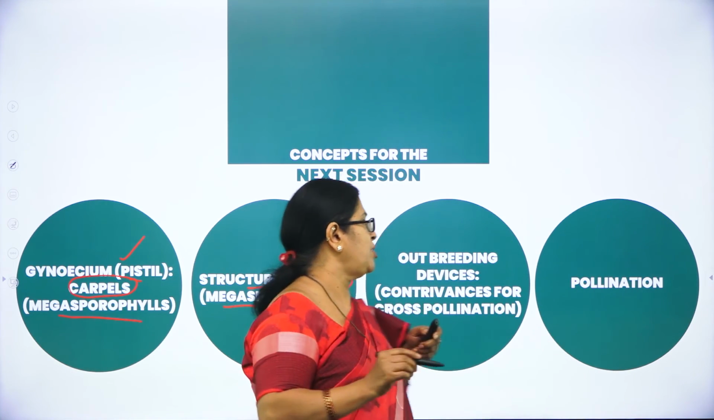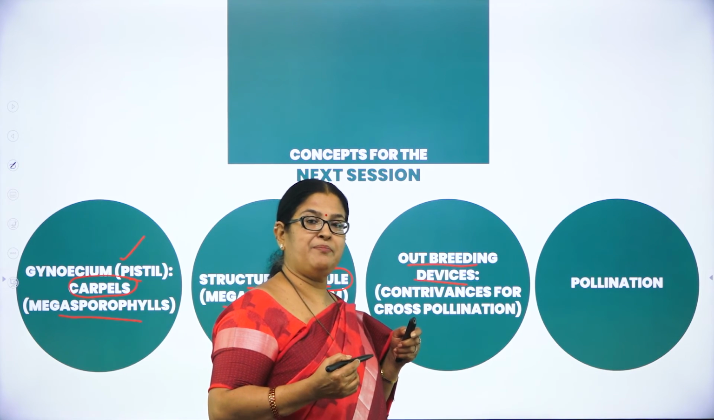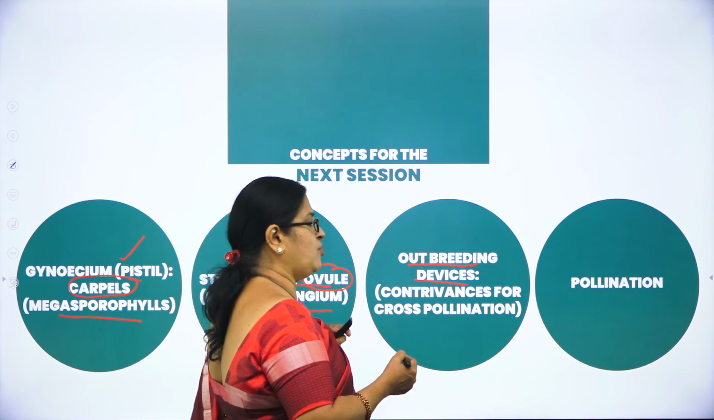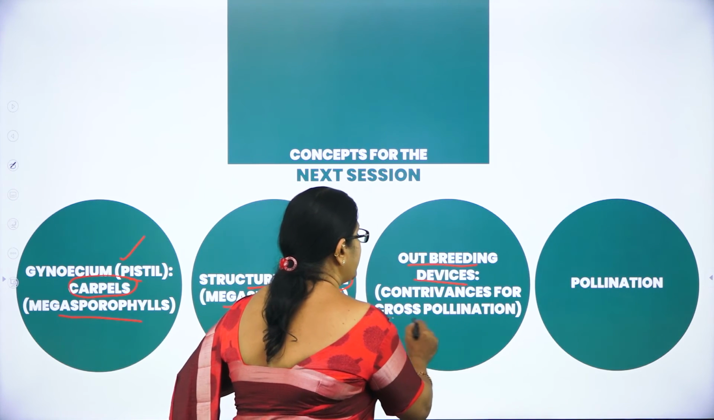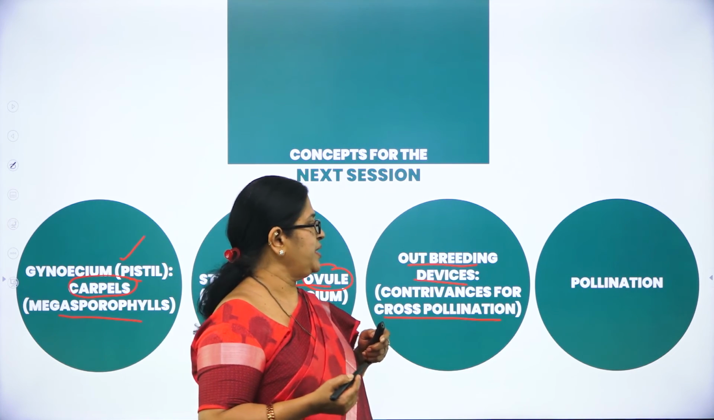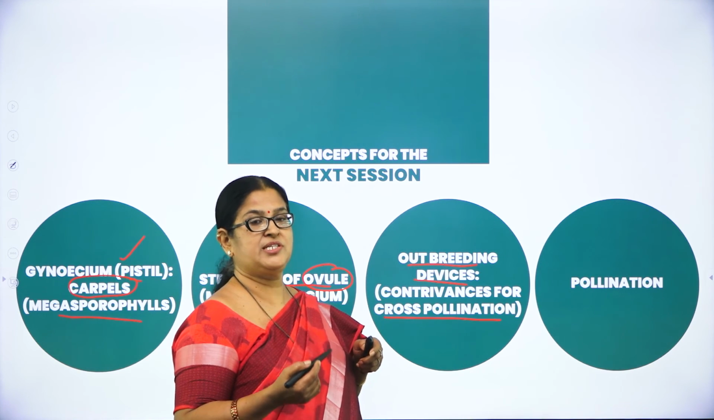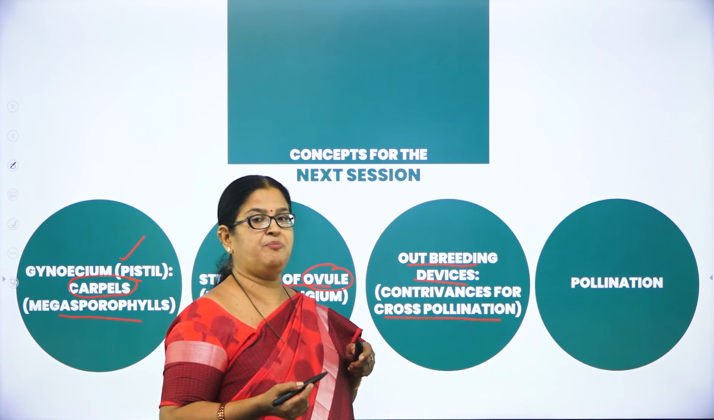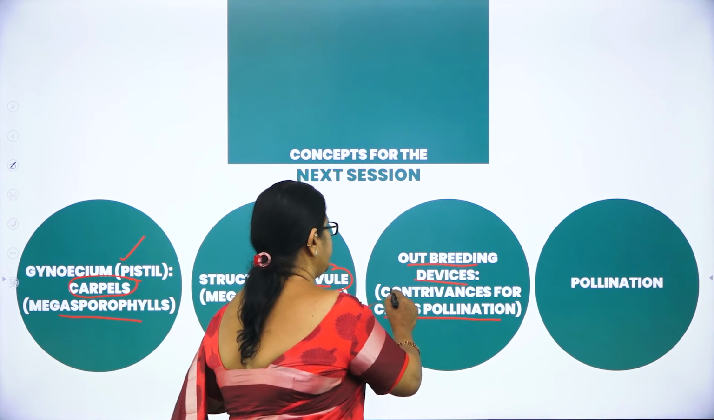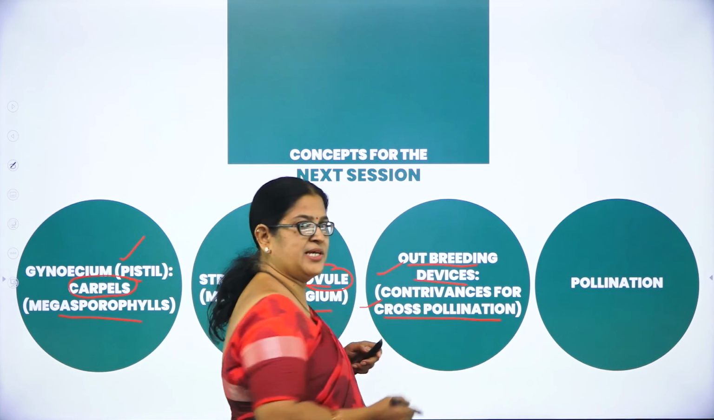Then you will be studying the outbreeding devices. What are the devices that are adapted by the plants to avoid what? Self-pollination and to enhance cross-pollination. As you know, cross-pollination will help in producing what? Variations. So the plants themselves will come up with certain strategies to avoid self-pollination and to enhance cross-pollination. So what are the outbreeding devices? All that we are going to study in the coming session.